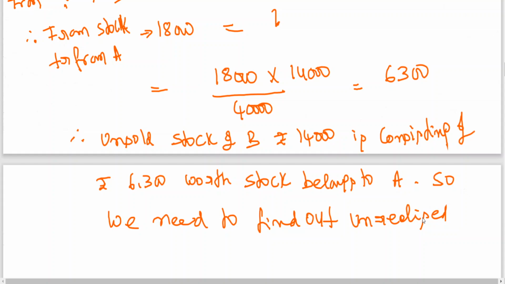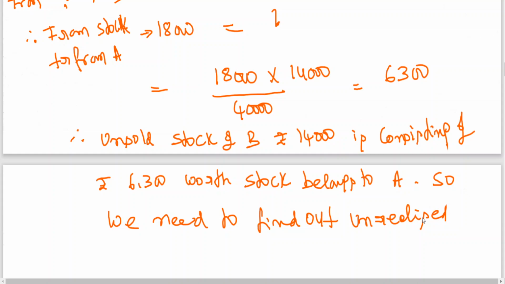So B's closing stock is obviously inflated. Why inflated? Whatever A is sending, that is at inflated price. 50% is added to that cost price. It's nothing but 1/2 of CP, one third of SP, I told you. So that 14,000 stock is consisting of 6,300 at inflated price.